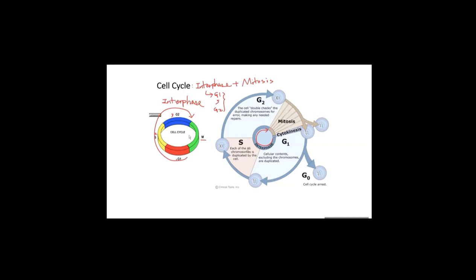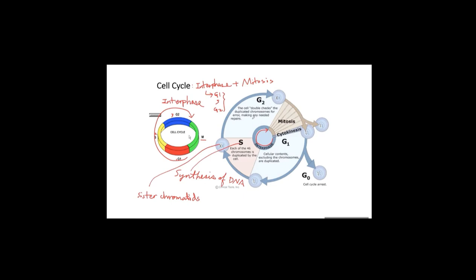S phase, what happens? S means synthesis. Synthesis of what? Synthesis of chromosome or DNA. Can you see? Here is just a chromosome, but this is the duplicated chromosome. We call this what? Sister chromatid. Sister chromatids of each chromosome are produced during S phase.